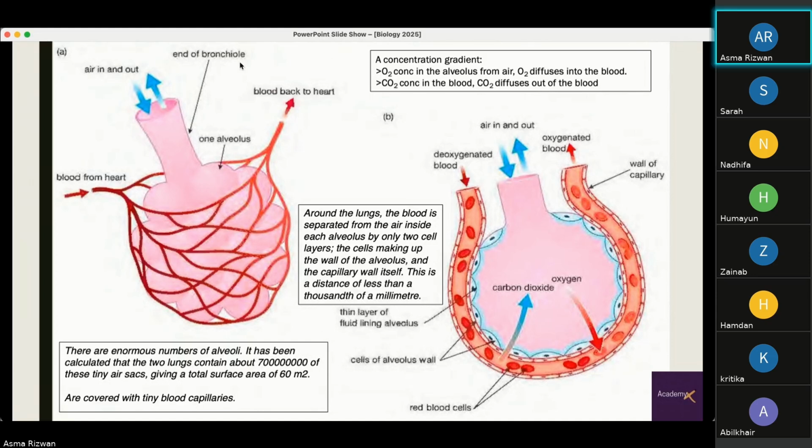Again, these are all the adaptations of the alveoli to allow efficient gas exchange. It has a very, very large surface area. It has tiny blood capillaries, a good blood supply. There is a concentration gradient that exists. The distance between the blood capillaries and the alveolus is 1,000th of a millimeter, decreasing the diffusion distance and again making gas exchange more efficient.